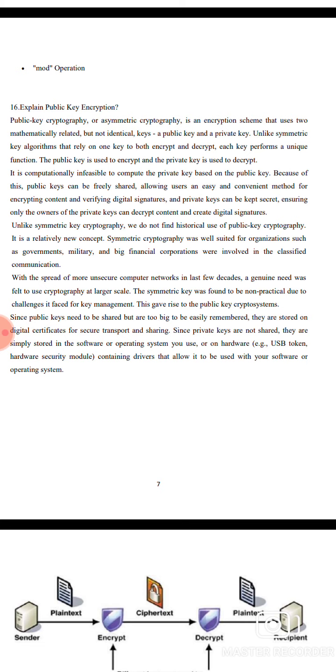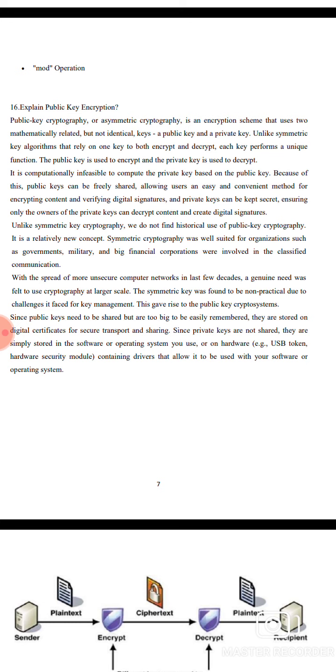Public key cryptography, or asymmetric cryptography, is an encryption scheme that uses two mathematically related but not identical keys, the public key and the private key. Unlike the symmetric key algorithm, which relies on one key to both encrypt and decrypt, each key performs a unique function. The public key is used to encrypt and the private key is used to decrypt.